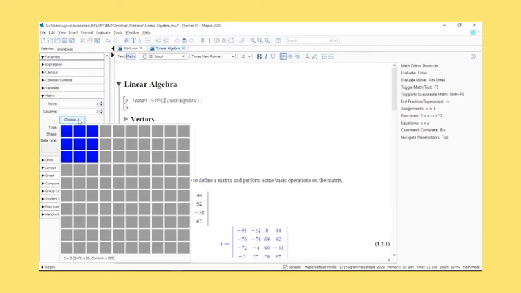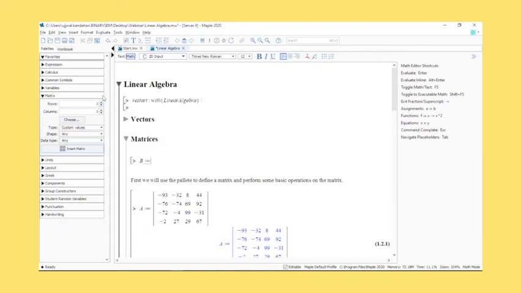You can also use the grid here, or you can enter the number of rows and columns that you want. If you're working with a particular kind of matrix, you can also select a certain property associated with the matrix. Suppose I want an anti-symmetric matrix or a Hermitian, I'll probably go with anti-symmetric. Then you can also select what sort of data types you want, like complex numbers inside your matrix.